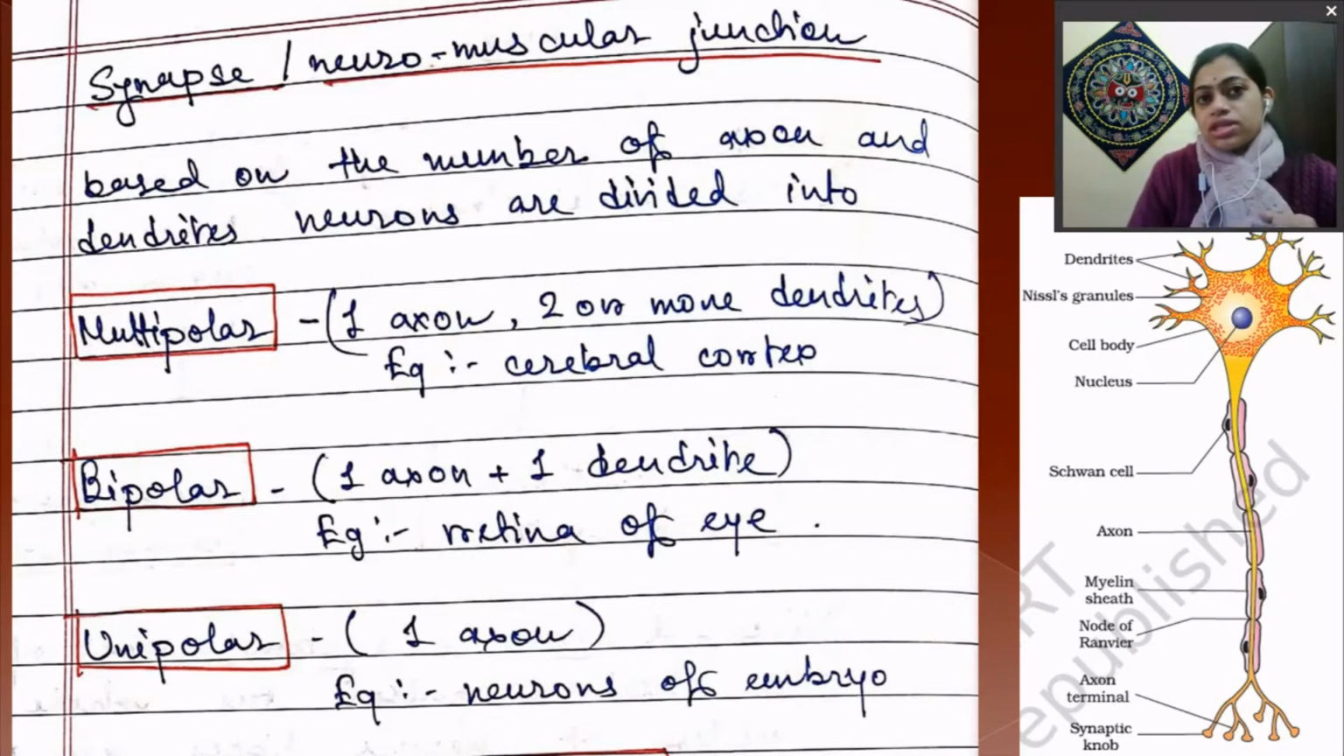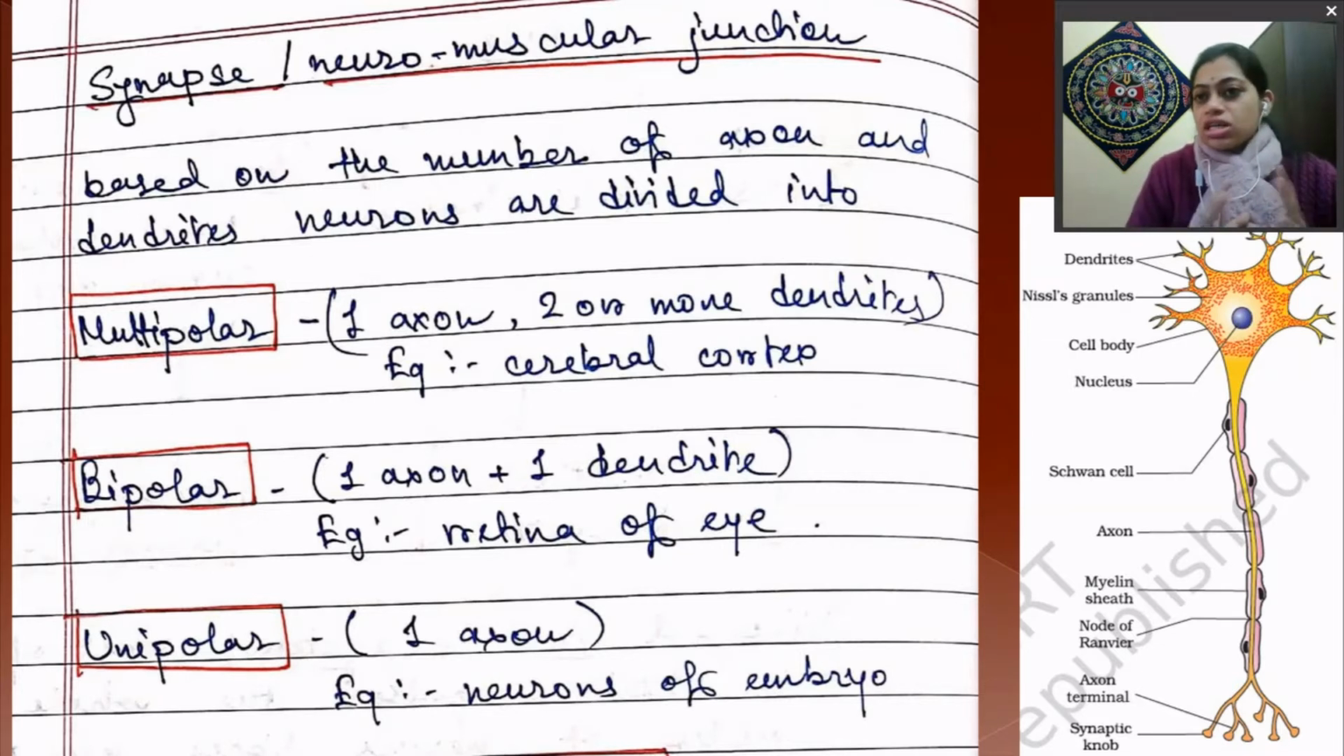And the neuromuscular junction: we know that nerves and muscles work very much hand in hand, so they are present in very close contact. When one nerve ends and the sarcolemma of the muscle fiber is there, then this junction is called the neuromuscular junction, right?